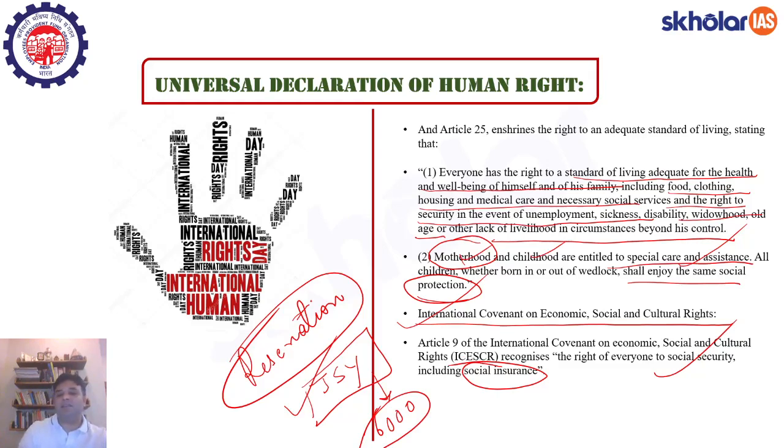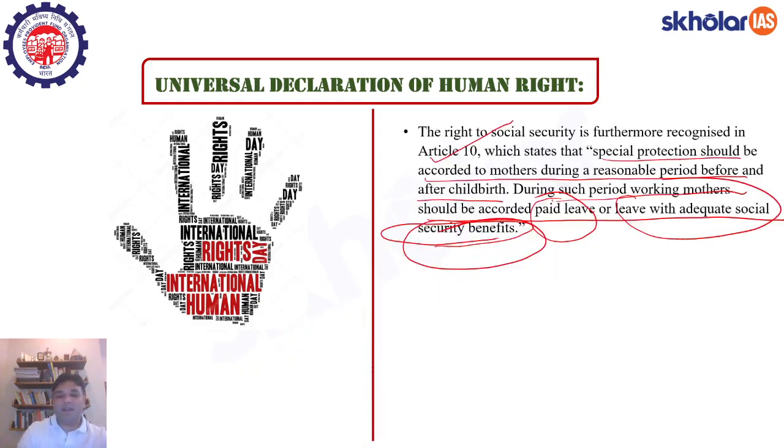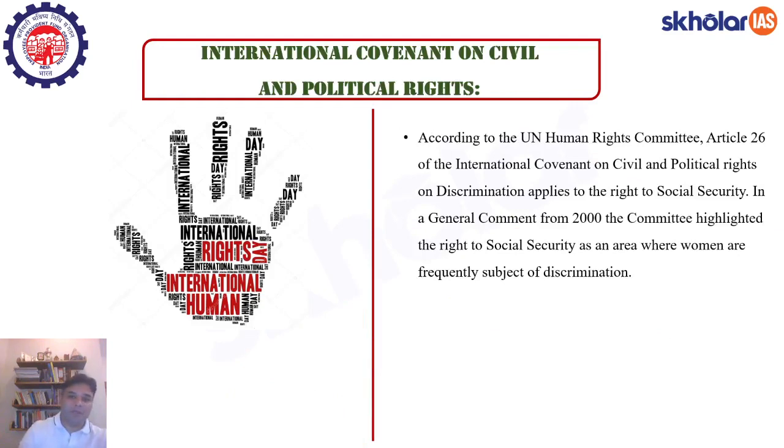So in that sense, Article 9 and Article 10 of the ICESCR are very important. I hope you have made a note of that. If you want to write down the text in your copy, you can simply pause the video and take down important text right from the PPTs.